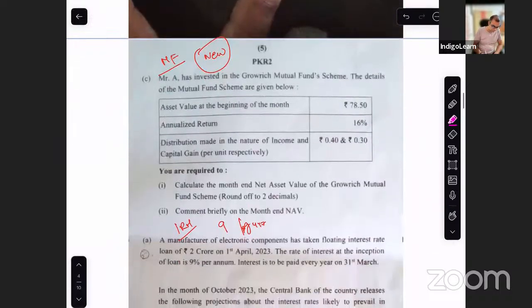Okay. Next, moving forward, this is a new question. This is a new and interesting question. They have asked: somebody has invested in a mutual fund scheme. The details of the scheme are as follows. Asset value at the beginning of the term.